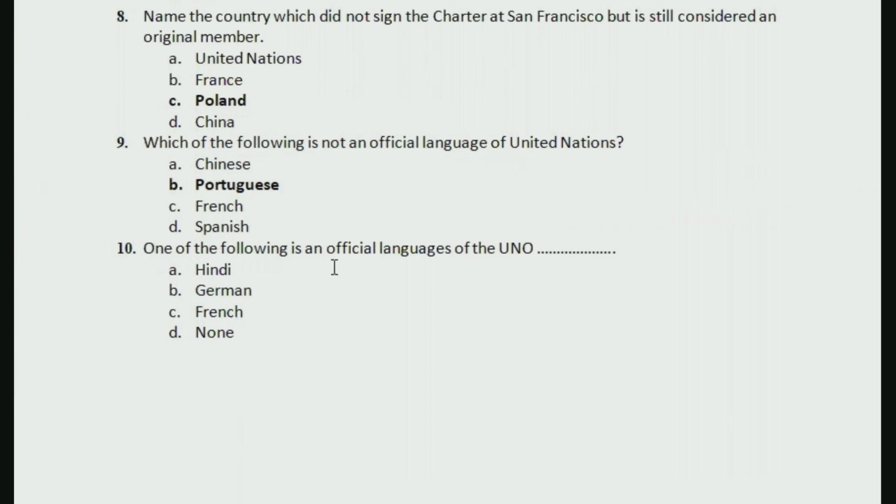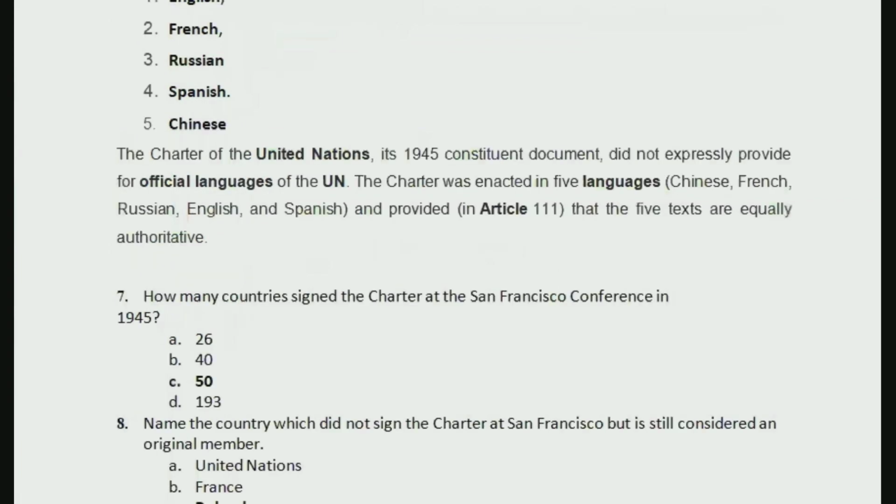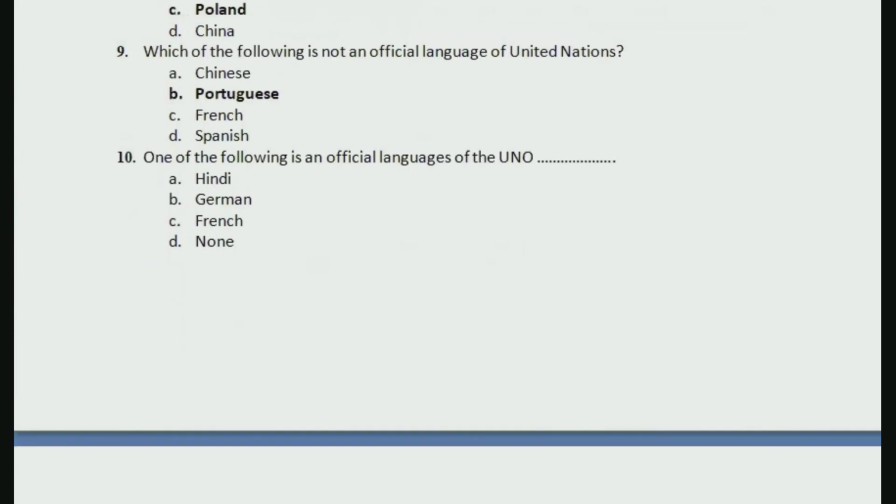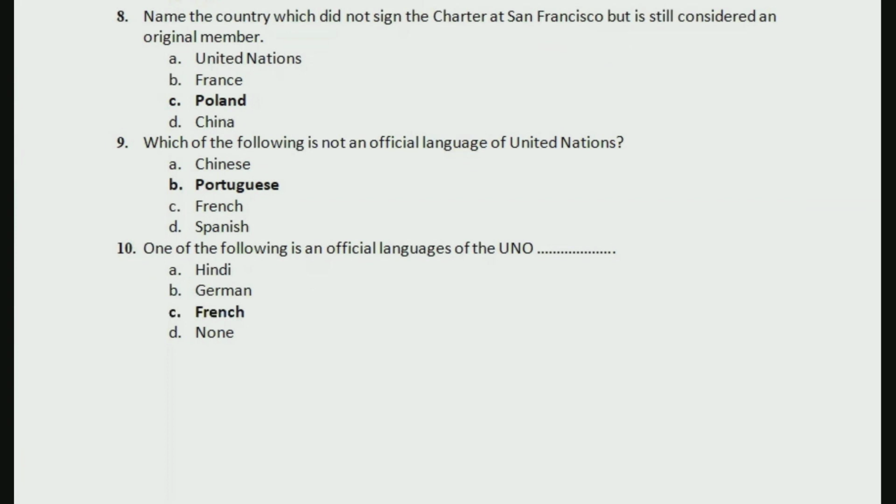One of the following is an official language of United Nations organization. Which one is it? Hindi, German, French, and none. German is not there in the list, so it will be the third option. French is an official language of United Nations organization. All right. So with this, we are going to end today's class.